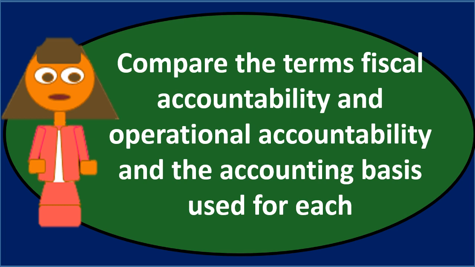Under the modified accrual basis of accounting, revenues are recognized in the period they are measurable and available for spending, and expenditures, which are not expenses, are recognized when they create an obligation to be paid from current financial resources. We're going to be using the term expenditures as opposed to expenses, and that's one of the major ways that we're going to know that we're using a modified accrual basis for governmental accounting and a normal type of accrual basis. Whenever we see the term expenses, you can say, well, that must be used in a normal type of accrual accounting. And if you see expenditures, then we're saying, that must be a modified accrual basis.